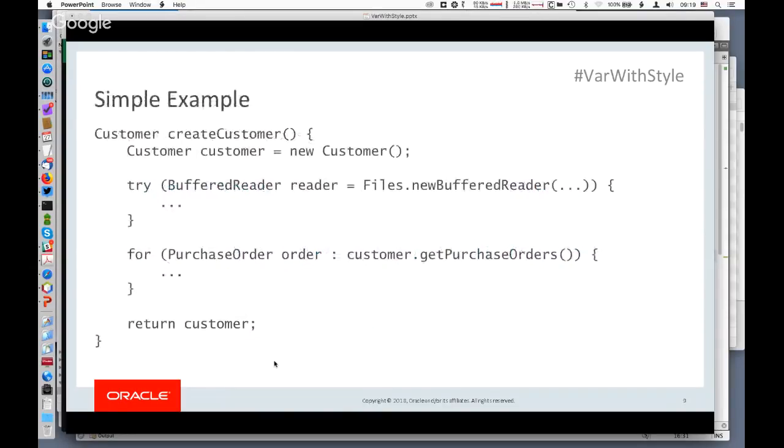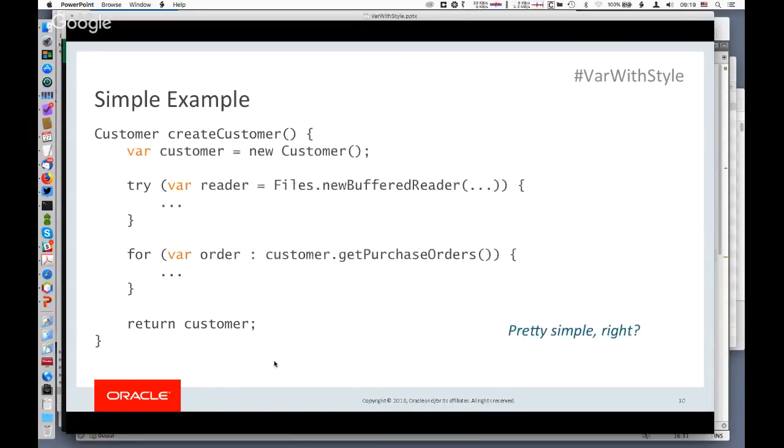Okay, so let's take a look at a simple example here. We have a method create customer that returns a customer. So this is not a very interesting example, but we just declare a new variable and assign it to new customer. We read some stuff out of a buffered reader, and we get some purchase orders out of the customer and then return the customer. All right, so what happens when we try to use var here?